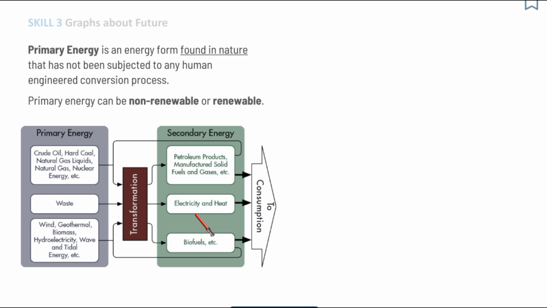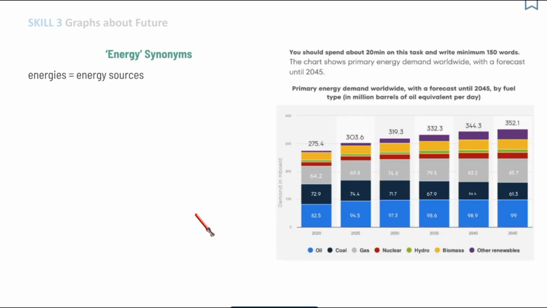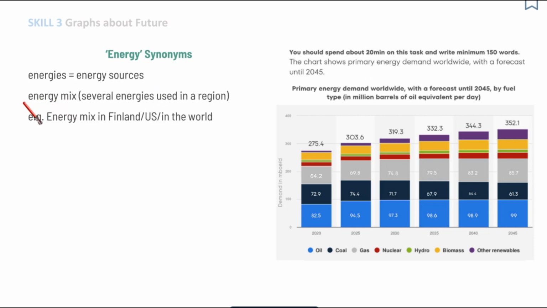Anyways, let's get back to our graph, and let's talk about synonyms of the word energy. So you can use word energy in plural, like this, energies. You can also say energy sources. You can use the phrase energy mix, which is several energies used in the region. For example, we can talk about energy mix in Finland, or energy mix in US.